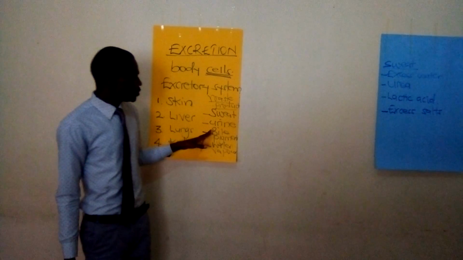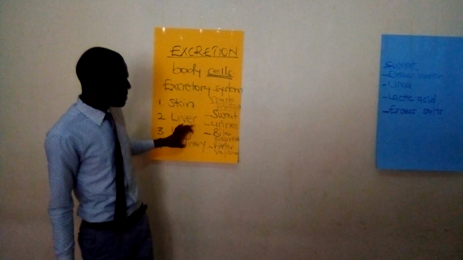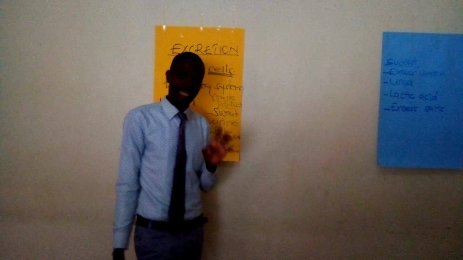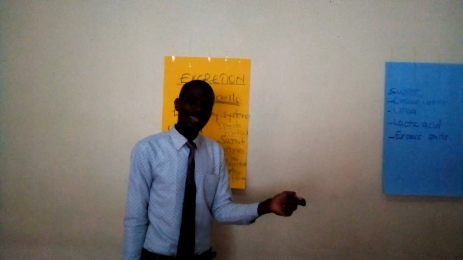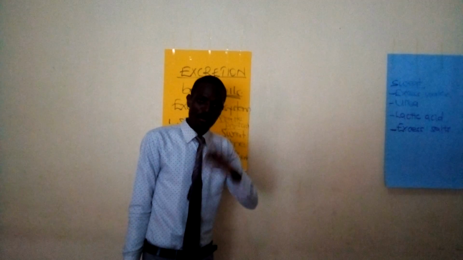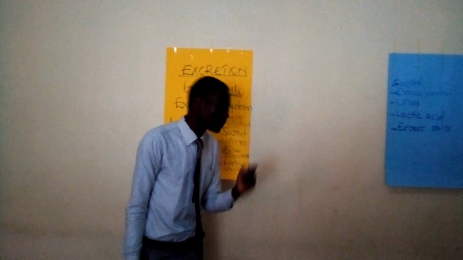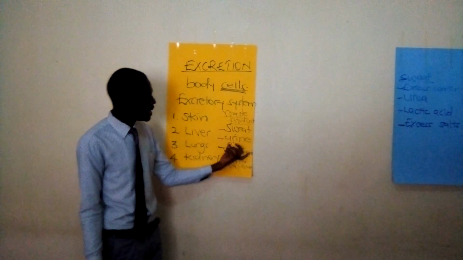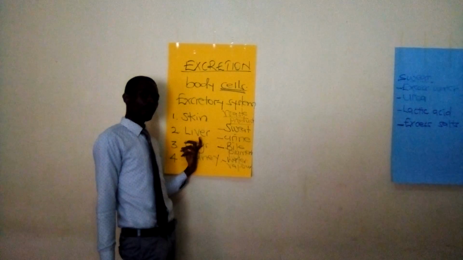Bile pigments. No, before I go there, urine is removed from the body by the kidney. Urine is removed by the kidney. So the kidney removes urine. Remember, the skin removes sweat. The kidney removes urine. Then we have bile pigments. These are tiny components of bile that are removed from the body by the liver.